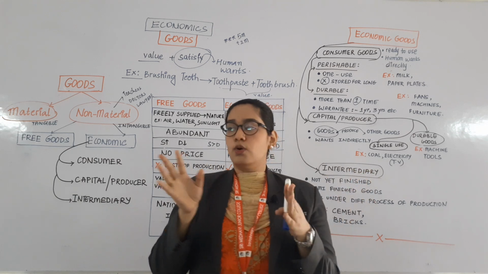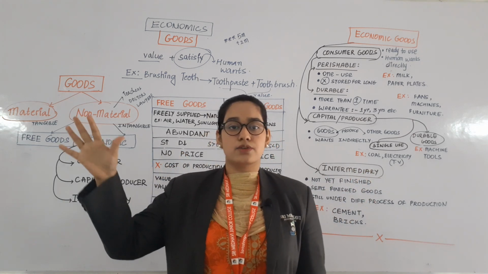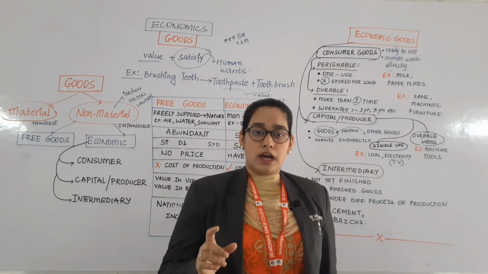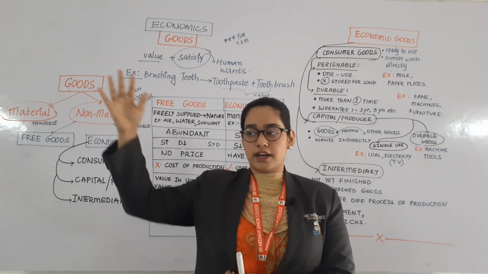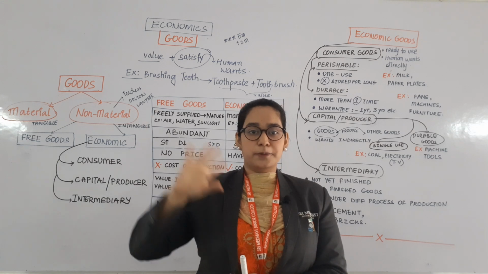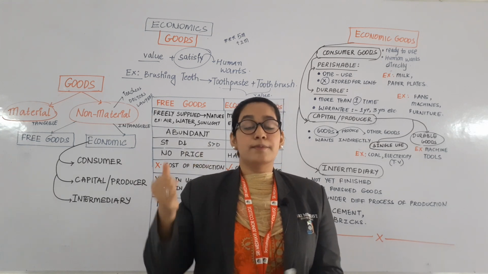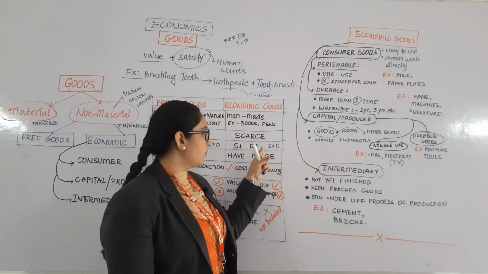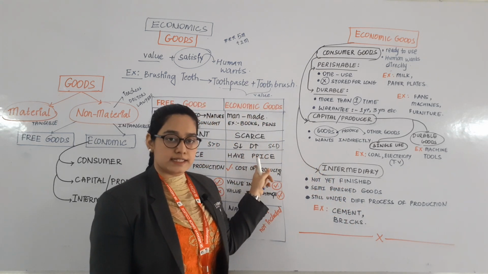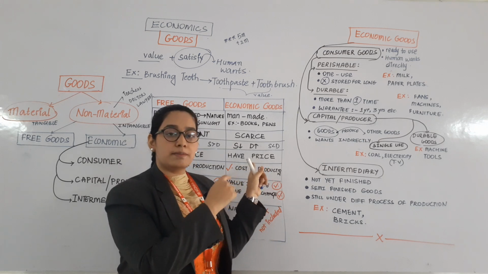Now in daytime, when you open the windows of your house, sunlight is going to enter in your house. So are you paying the price to someone, to the sun, saying that you are giving me sunlight, so I need to pay some money to you? No, because free goods don't have any price, whereas economic goods have price because they are made by human beings.